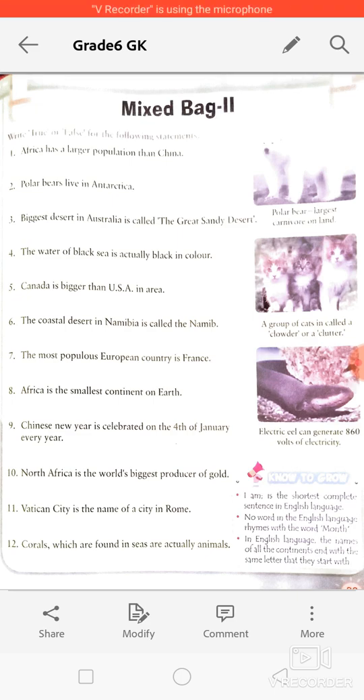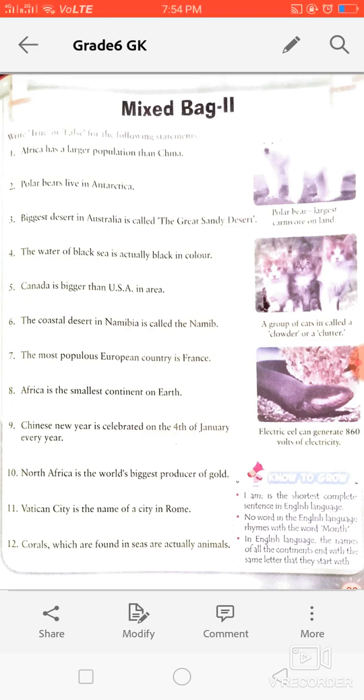Second is, polar bears live in Antarctica. This one is false because polar bears live in the Arctic region, and in Antarctica penguins live. Okay, so this one is false. Third is, the biggest desert of Australia is called the Great Sandy Desert. Let me tell you that the biggest desert in Australia is called the Great Victoria Desert. So this one is also false because it's not the Great Sandy Desert.